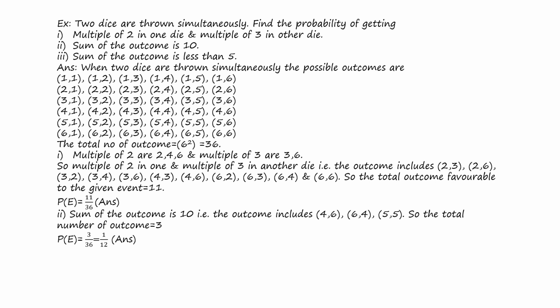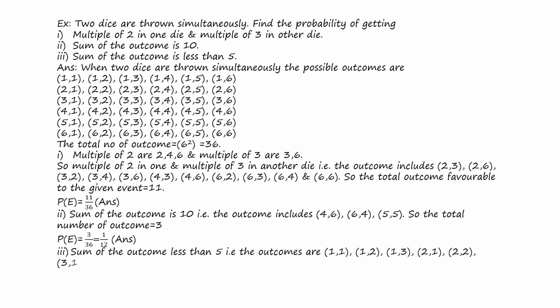The third bit: the sum of the outcomes is less than 5. A sum less than 5 means the sum may be 2, 3 or 4. So in this case, the outcomes will be (1, 1), (1, 2), (1, 3), (2, 1), (2, 2), (3, 1), because in all these cases the sum of both dice is less than 5. That means the total number of outcomes favorable to the given event is 6. So the probability of the given event is 6 by 36.